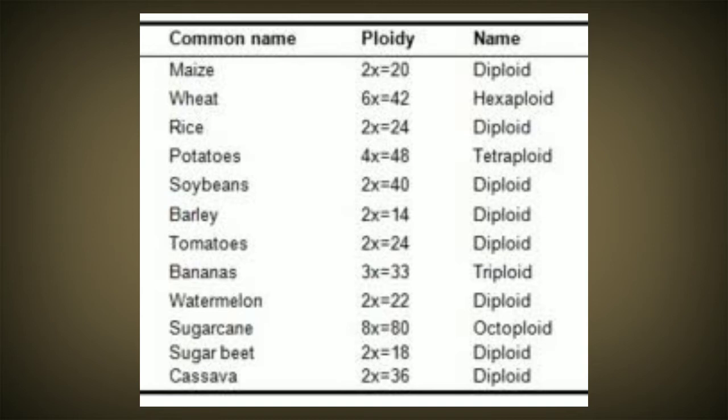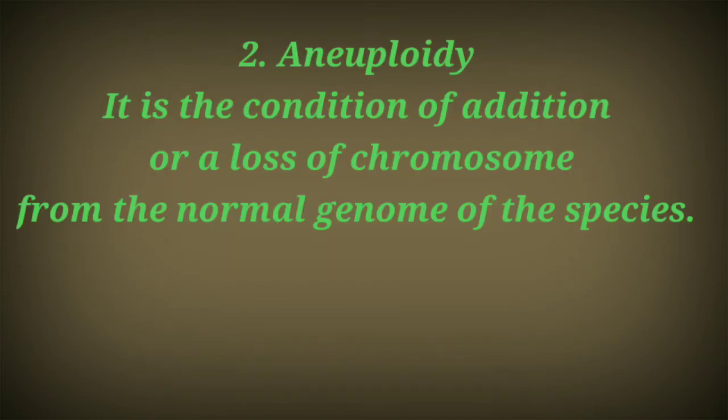Potatoes are tetraploid, 4x equals 48. Similarly, as you can see in the chart, sugarcane is an octaploid species, 8x equals 80. So this is the total set of chromosomes that can be seen in different plants naturally.